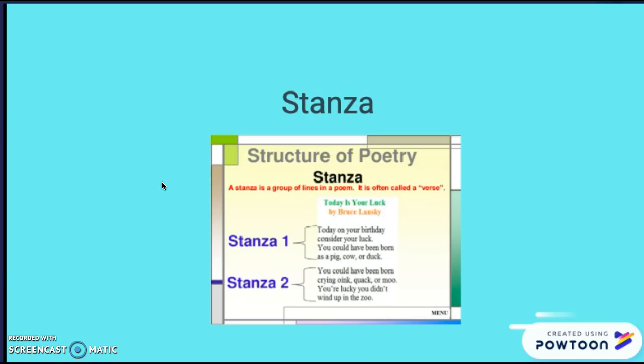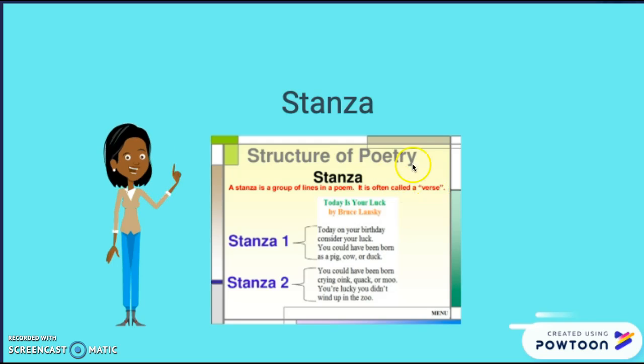So a stanza, this is a short example about a stanza. You see this? Like when you see a poem, this is one stanza and this is the second part of the stanza. And another way we can call this, and you might see it in other places, is verse.